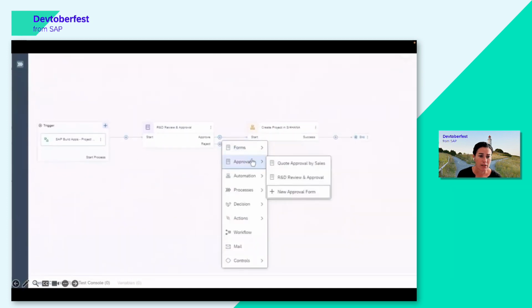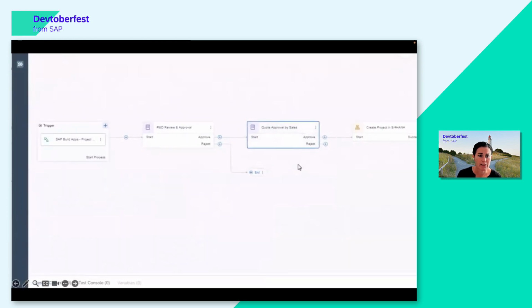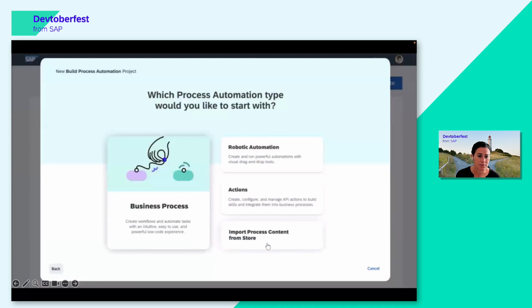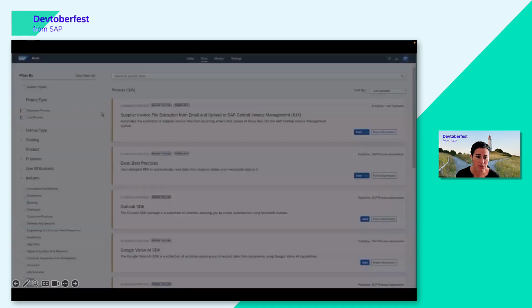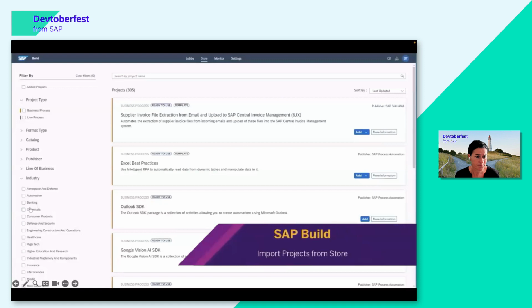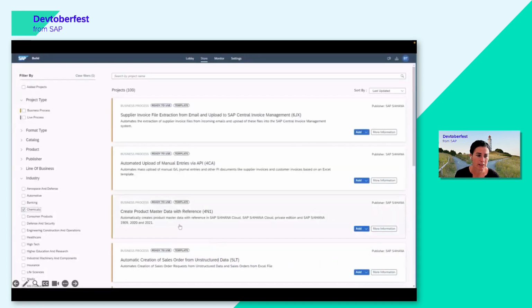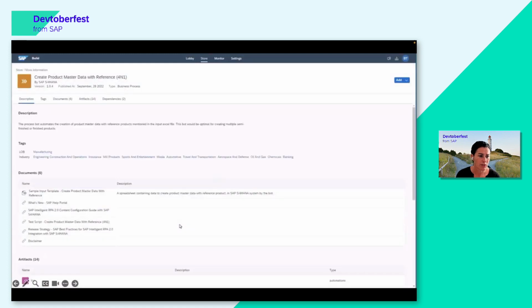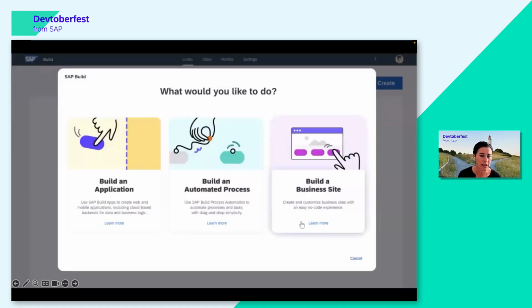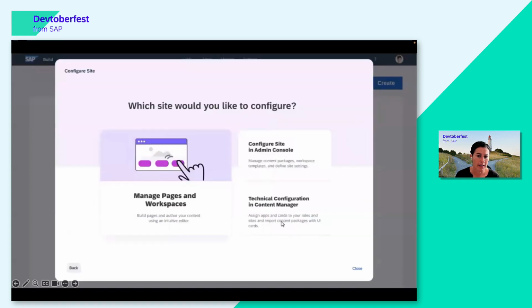And also here with drag and drop simplicity, you can start by adding different assets to your processes, and you don't need to write a single line of code in order to create these high-fledged assets. You also don't need to start from scratch all the time. You can also go to our store. Apologies. And in the store, you find a lot of pre-built content already. You can search in the store for different LOBs. Actually, here you're looking for chemicals, and then you can start from there and refine that process that you import.